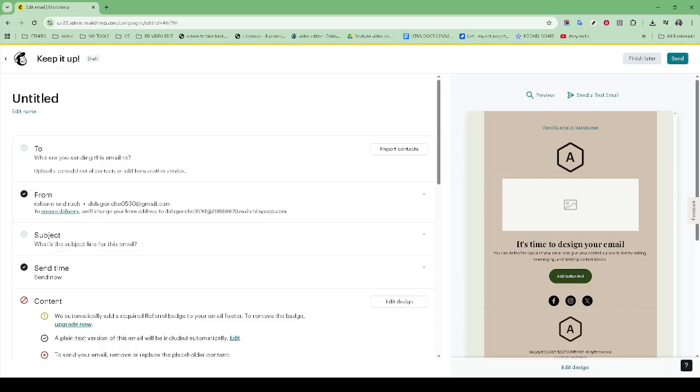Now, a new window will pop up prompting you to enter the email addresses to which you'd like to send this test. It's a good idea to include your own email address as well as any colleagues or collaborators who can give you valuable feedback. Simply type them into the designated field. Don't be shy about sending it to a few different email providers like Gmail or Outlook, as this ensures it looks good across the board.